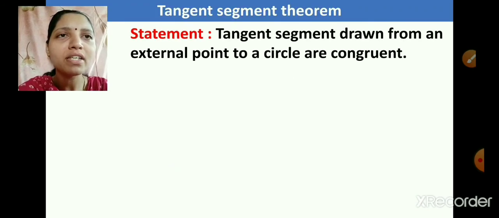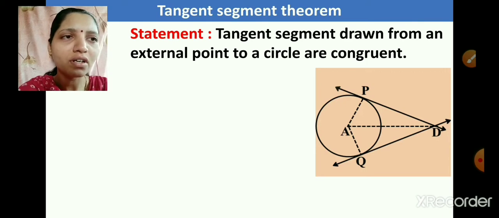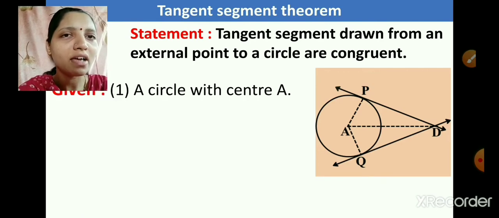Now let's see what this theorem states. Tangent segments drawn from an external point to a circle are congruent. This is the statement, and this we have to prove. Now let's start with the figure. Here I have drawn one figure with center. I have drawn one circle with center A. I have taken one point D in the exterior of the circle, and from point D I have drawn two tangent segments, tangent segment DP and DQ. So this is the given part. Let's write down a circle with center A.